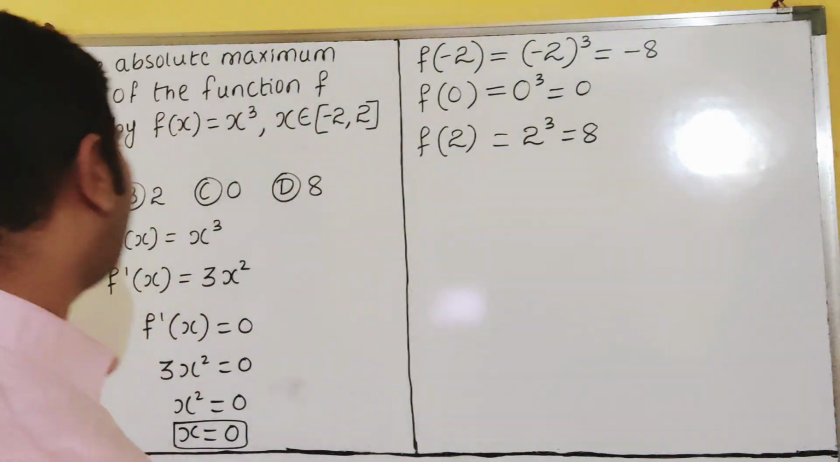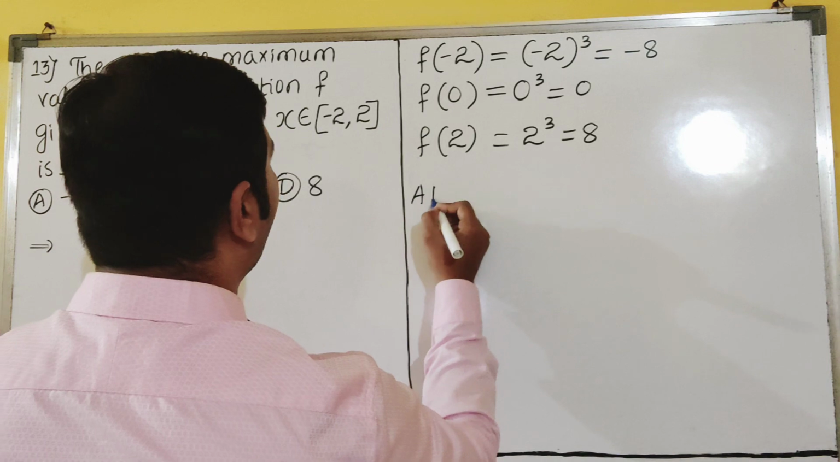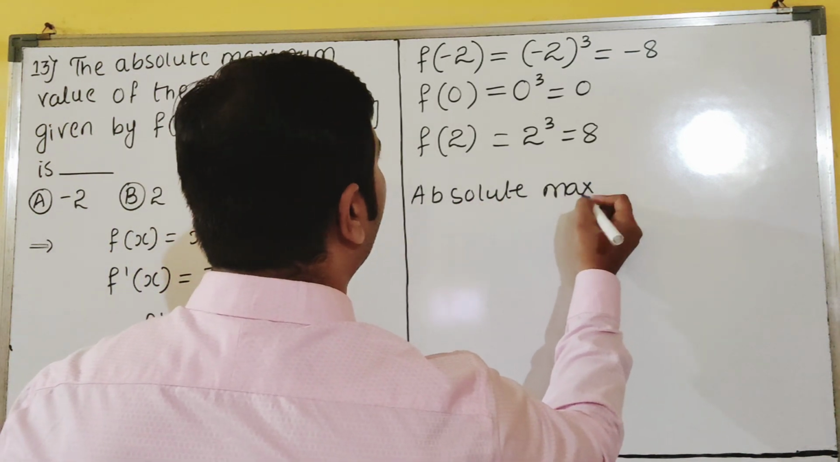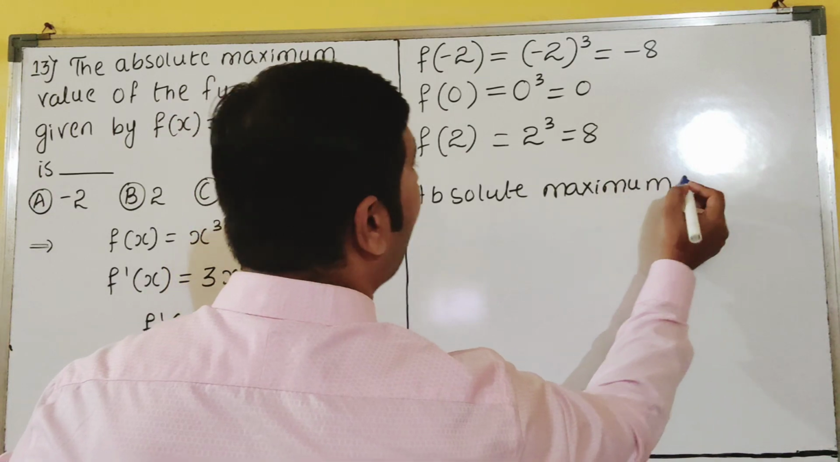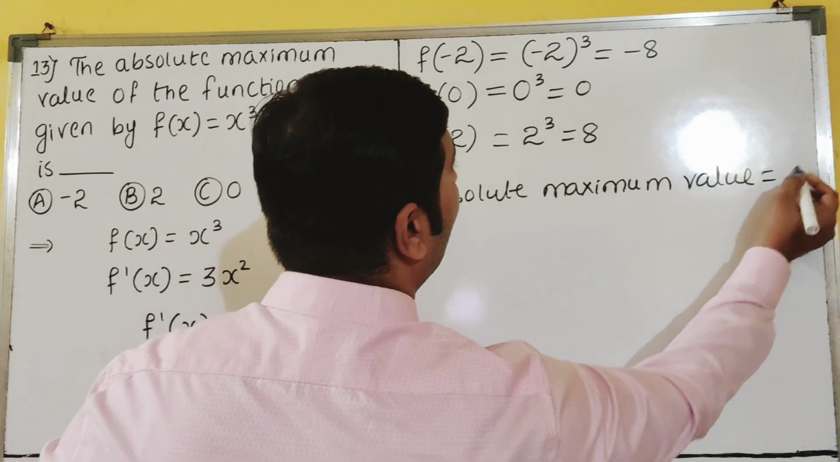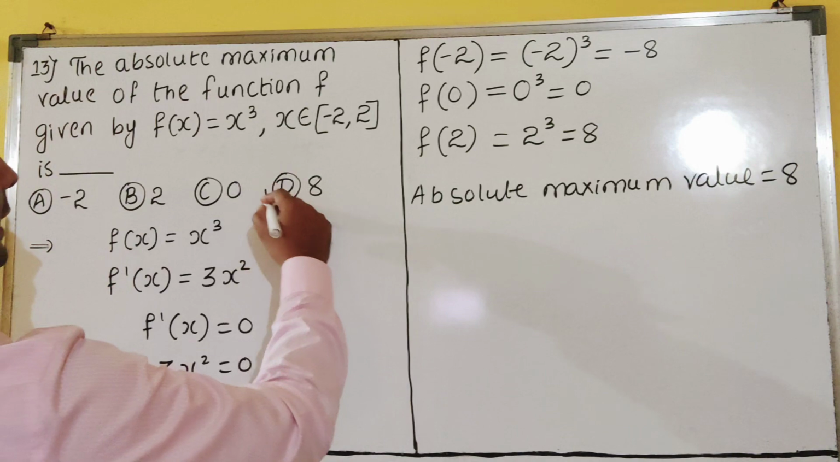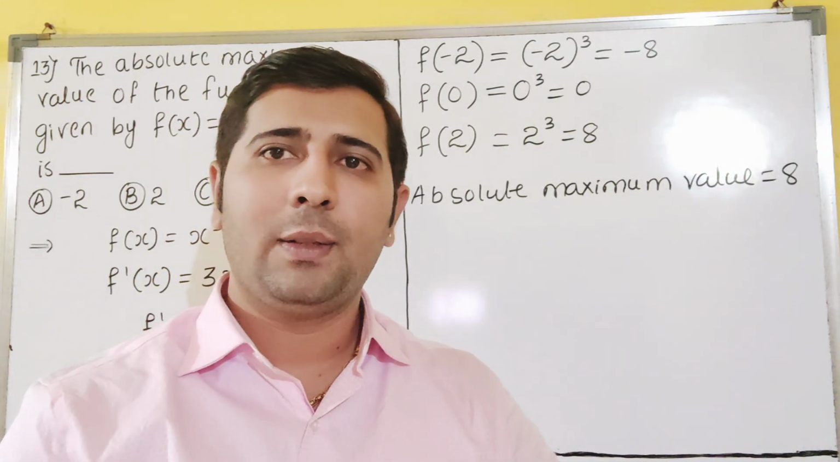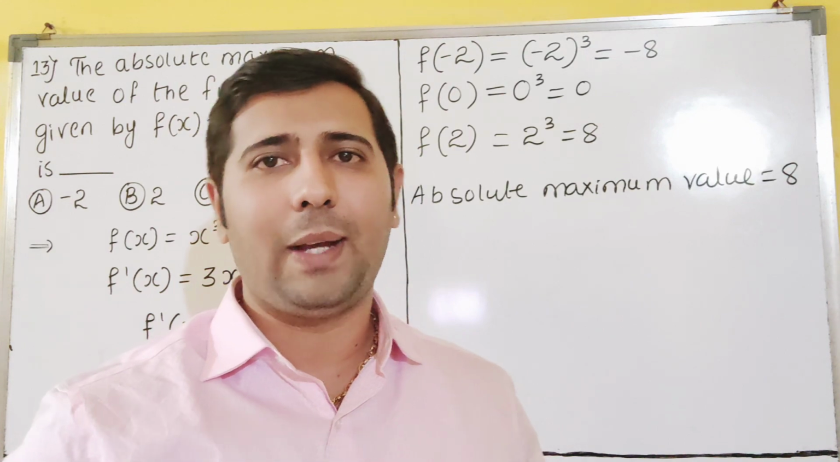So then our answer is what? Absolute maximum value is equal to 8, dear students. So then our option is what? D. D for Delhi is our answer. So please copy this. We'll go for the next question, dear students. Fine. Copy this.